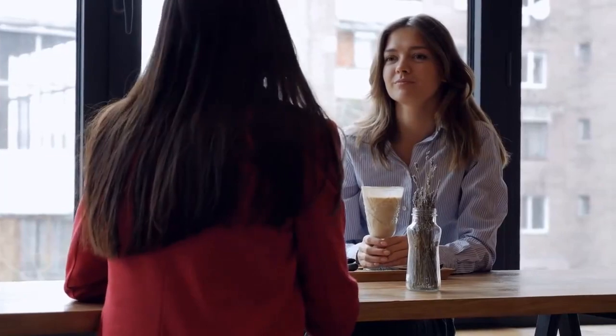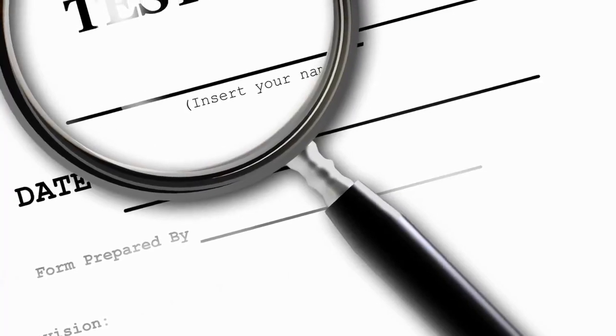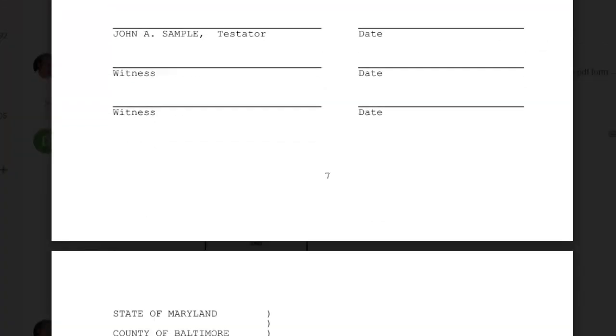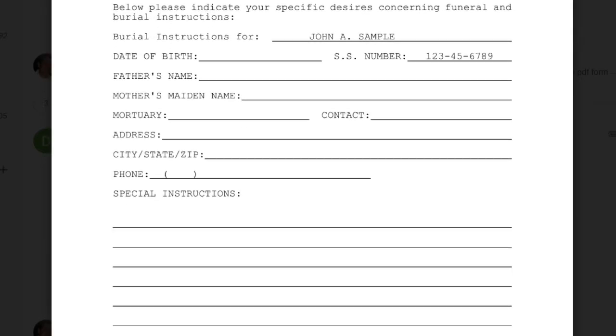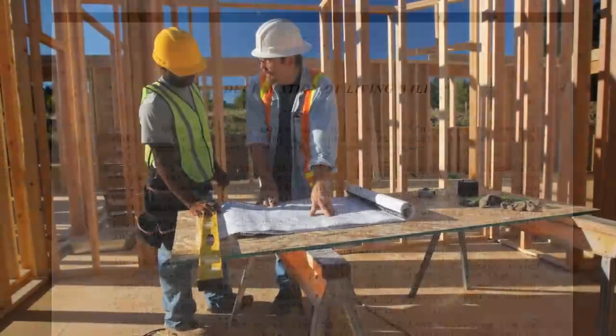Step 6. Inform your executor and loved ones. Communicate your decision to leave a gift to your favorite nonprofit to your chosen executor and loved ones. Provide them with a copy of your will and instructions on how to execute your wishes upon your passing. Open communication can help prevent misunderstandings and ensure your intentions are fulfilled.